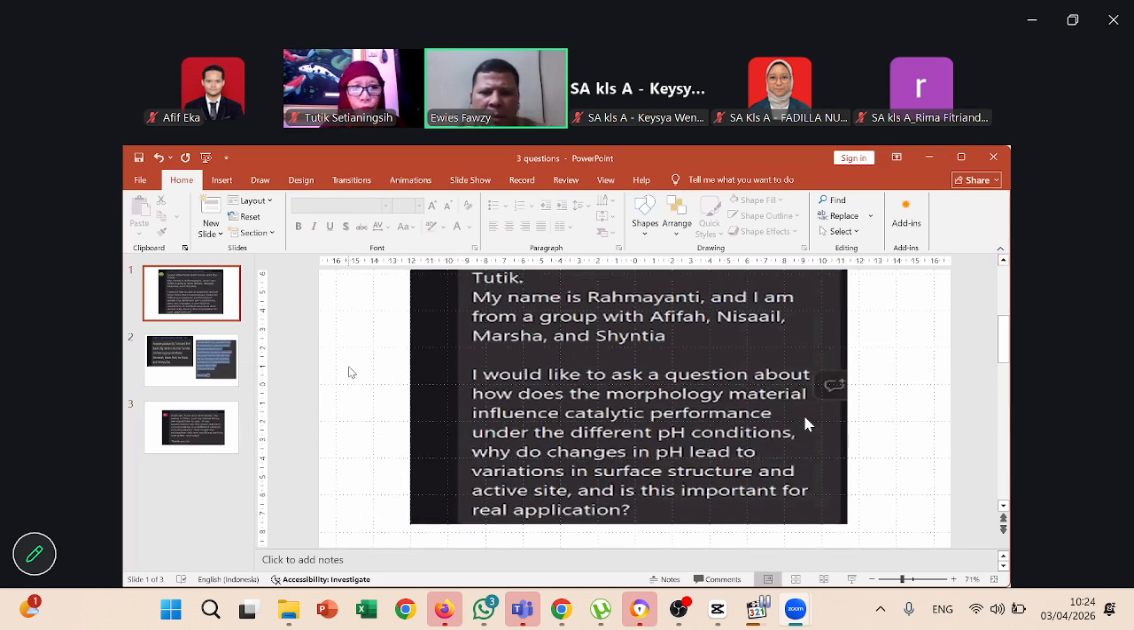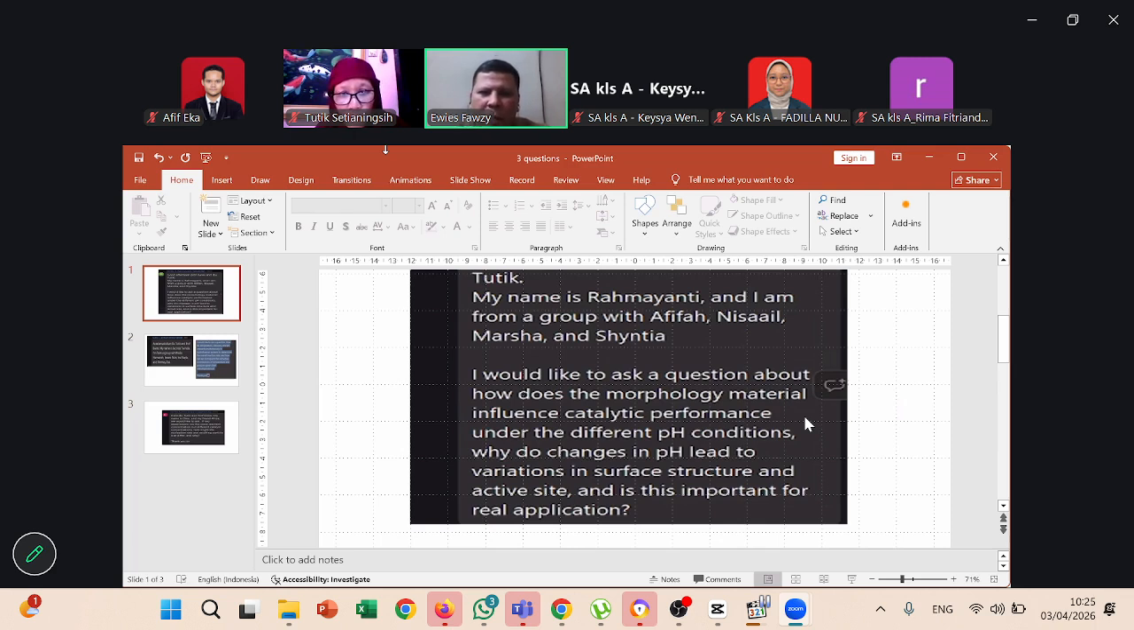My name is Rahmanti, and I am from the group with Afifa. I would like to ask a question about how the morphology of the material influences catalytic performance under different pH conditions. Why do changes in pH lead to variation in surface structure and active site? And is this important for real application? Okay, you have a triple question in one. That's good, good group.